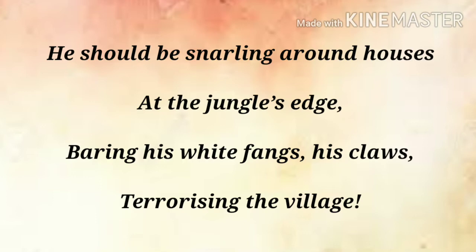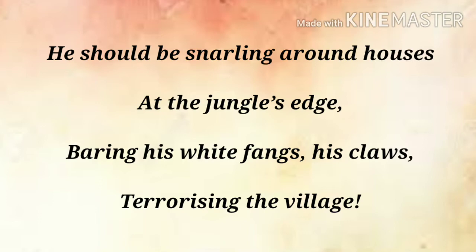Okay, and he should make angry sound, he should roar in order to warn the villagers that he is coming. Okay, and in the last two lines of the stanza he says baring his white fangs, his claws, terrorizing the village. Here in these lines the poet says the tiger should not be locked. Okay, he should not be in such a poor condition. He should be as per his natural behavior.